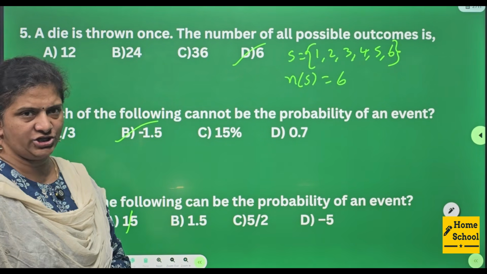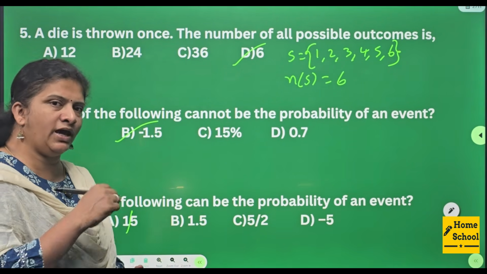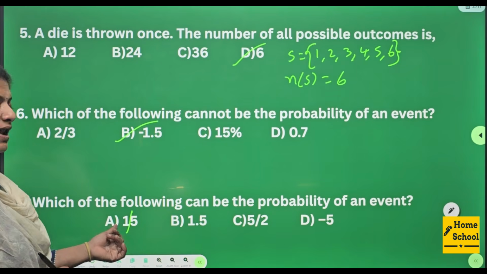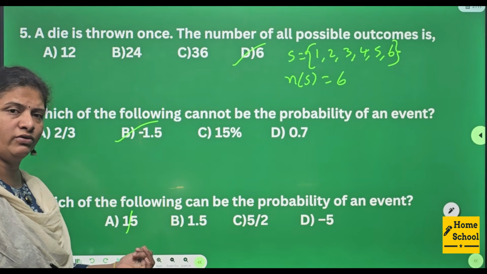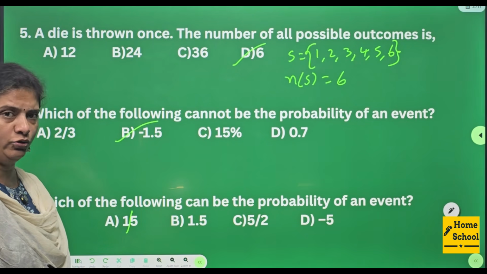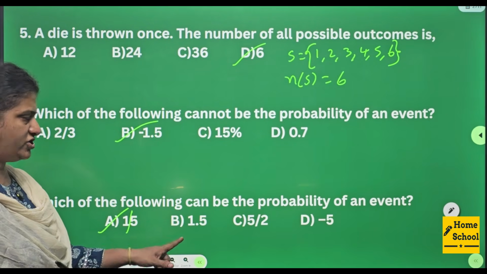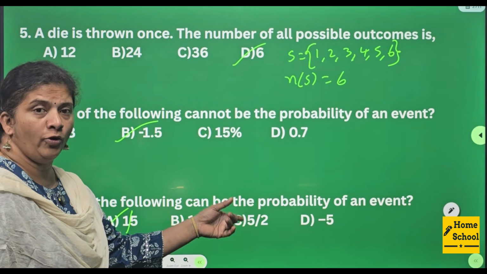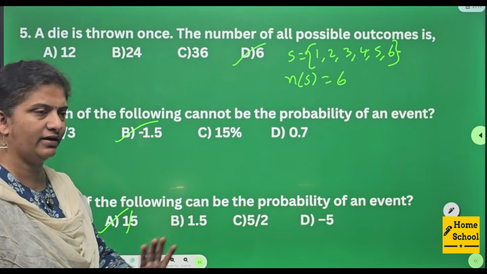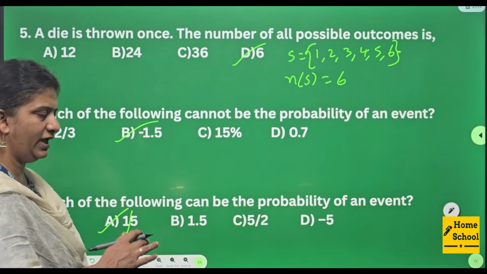Seventh one. Which of the following can be the probability of an event? Same type of question, but your options are different. Which can be a probability? 1 by 5. 1 by 5, if you divide, what are you going to get? 0.2. So it is a probability of an event. Check here. 1.5, no. 5 by 2, 2.5 you will get, no, and here negative, no. These three are not a probability of an event.